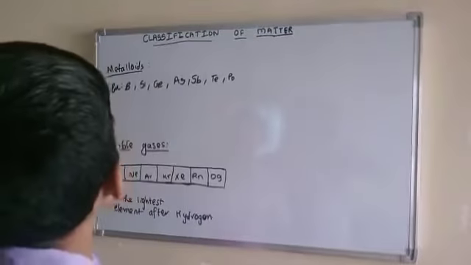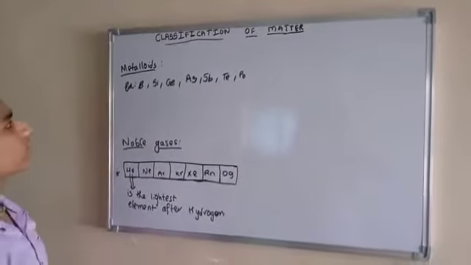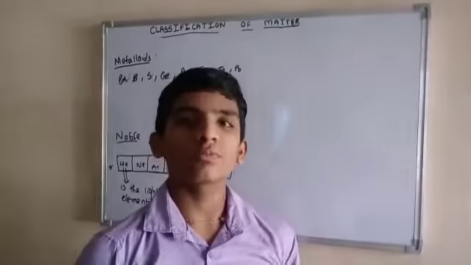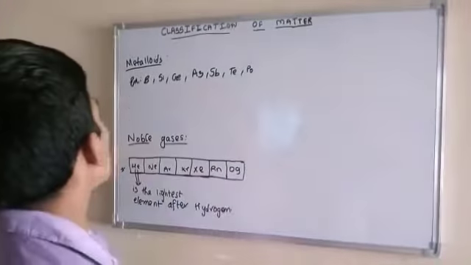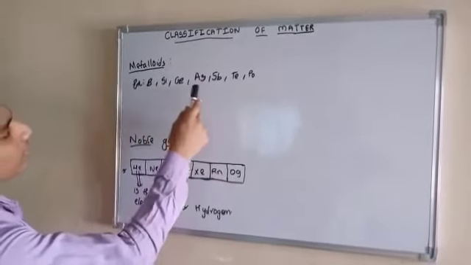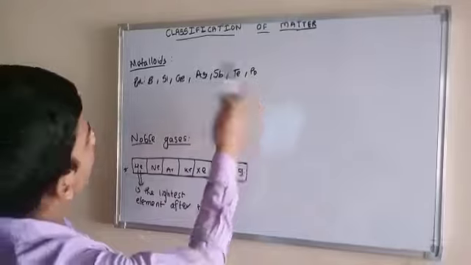Okay, now let us discuss metalloids and noble gases. First, metalloids. Metalloids are the elements which show certain properties of both metals and non-metals. For example, boron, silicon, germanium, arsenic, antimony, tellurium and polonium.